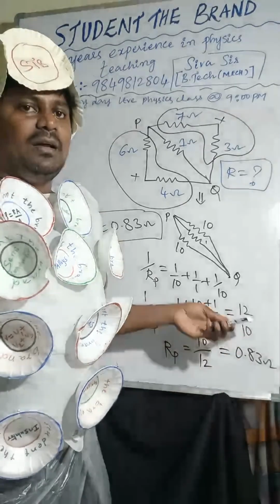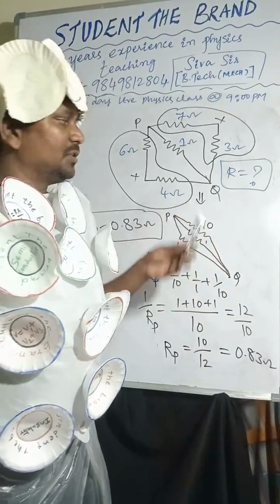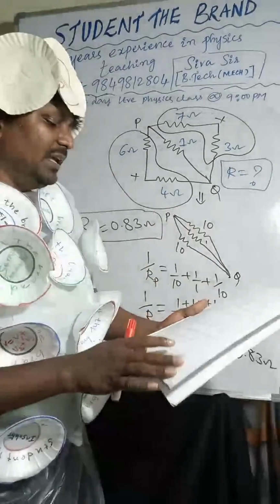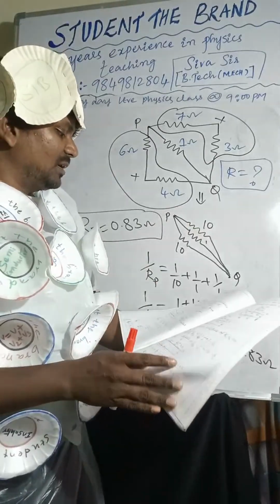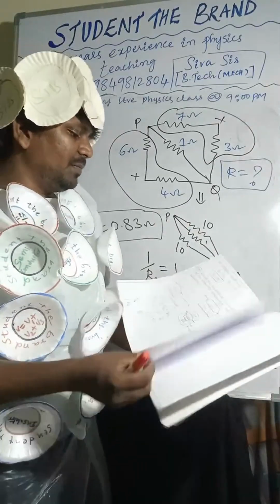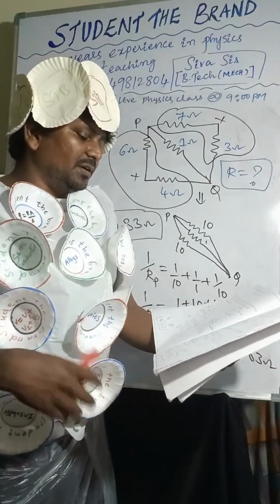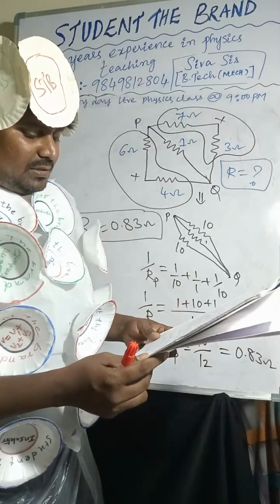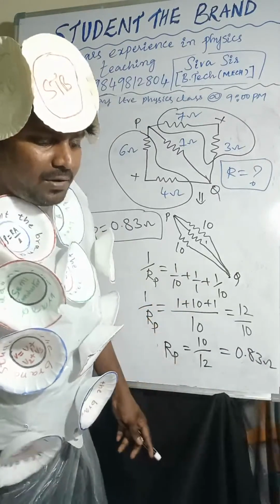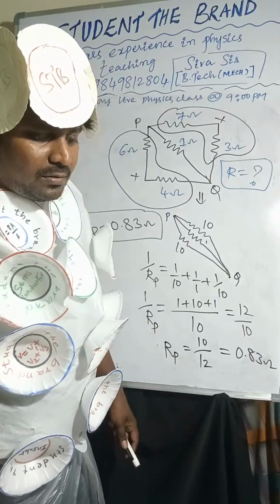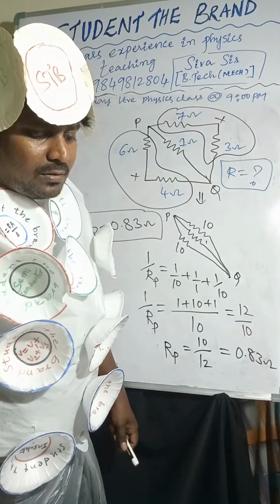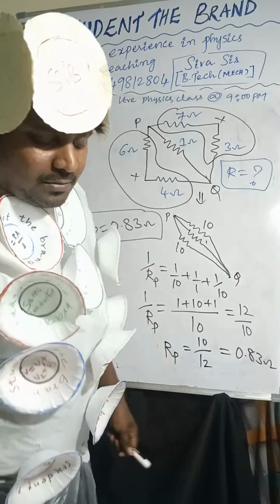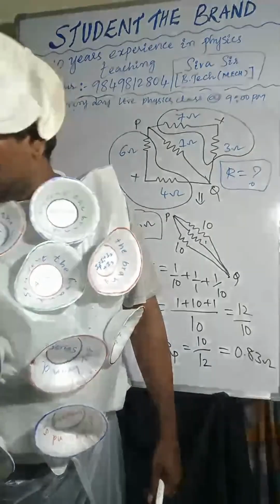If you have any concerns related to this question, if you have any doubts, you can ask me. Otherwise, we'll go to the next one. So we are finding the equivalent resistance throughout the circuit problem. One equivalent resistance we have to find out, then we can go for current. Okay, one more problem. We'll do it.